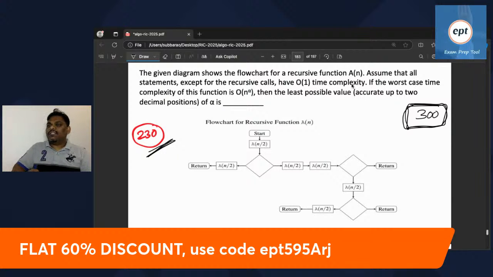If the worst case time complexity of this function is n power alpha, then the least possible value of alpha is? Find the alpha value, accurate up to 2 decimal places.